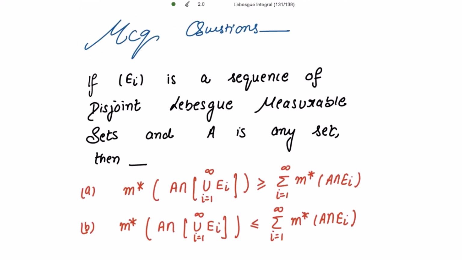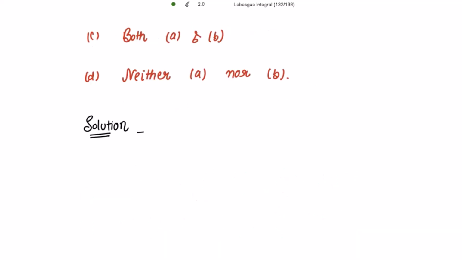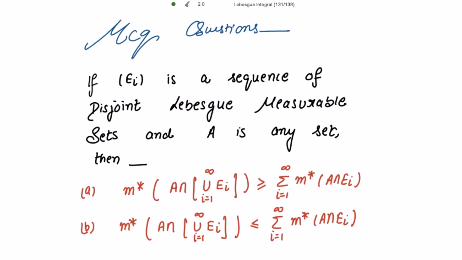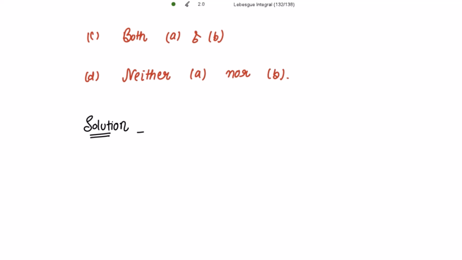If E_i is a sequence of disjoint Lebesgue measurable sets and A is any set, then we need to choose which of these options are correct. A option, B option, both the options, or neither A nor B. What is given to us? E_i, the sequence of disjoint Lebesgue measurable sets. So for any set A, we need to check the options.